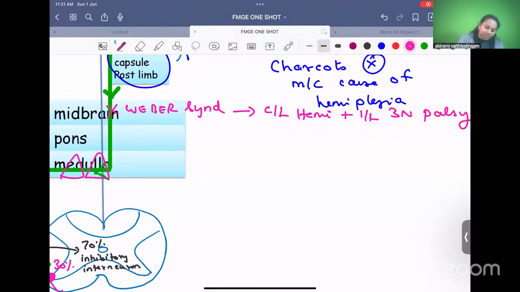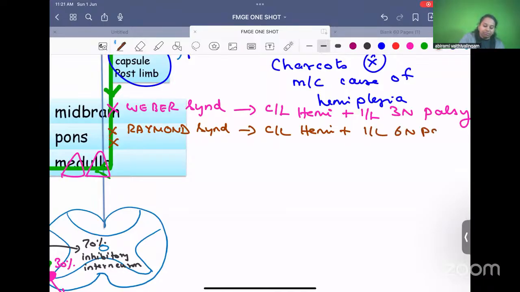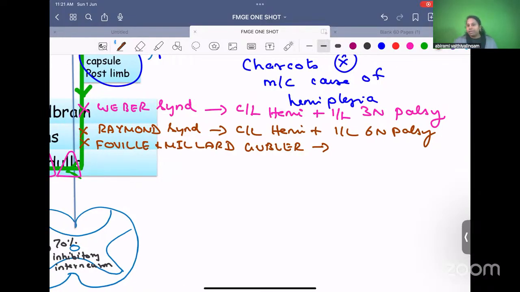Yes. Next, at the level of pons, if there is any damage, it is Raymond syndrome. In Raymond syndrome, there is contralateral hemiplegia plus ipsilateral sixth nerve palsy, because the sixth nerve nucleus is located in the pons. The sixth nerve is the abducens nerve. At the level of pons only, we also have Foville and Millard-Gubler syndrome. At the level of pons, we have the seventh nerve also.